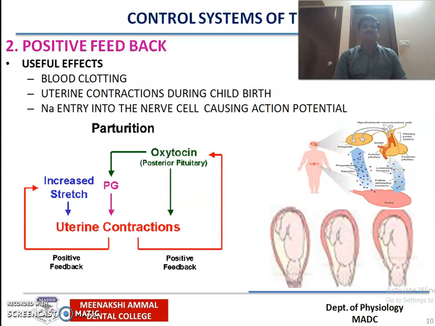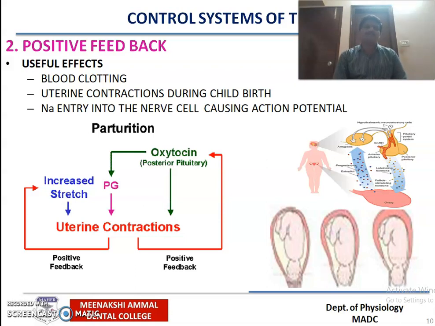Next one is the positive feedback mechanism. The positive feedback mechanism, by definition, I said, will enhance the stimulus, will enhance the response or action. So the best examples are the blood clotting mechanism, uterine contraction during childbirth, and the sodium entry into the nerve cell, which causes action potential. The best example, we can say, is the uterine contraction during delivery, childbirth.